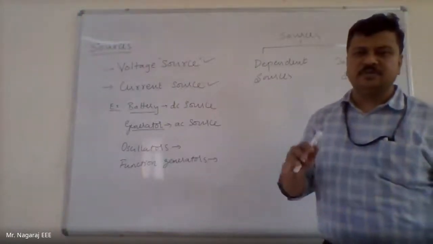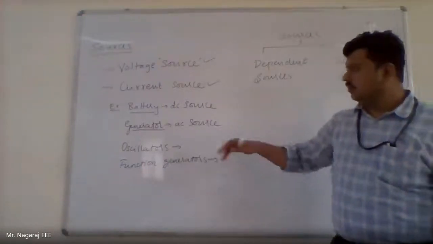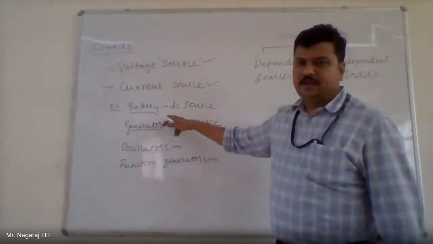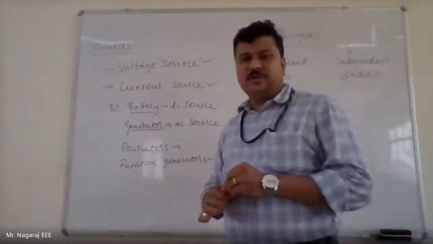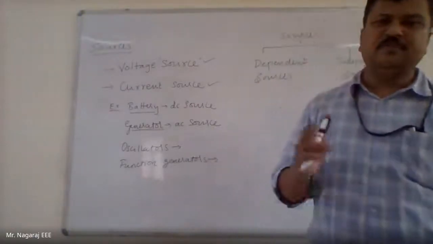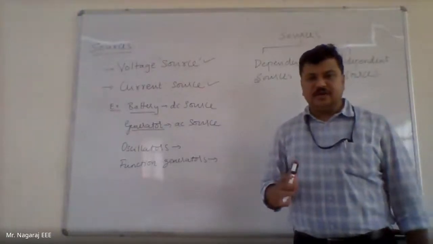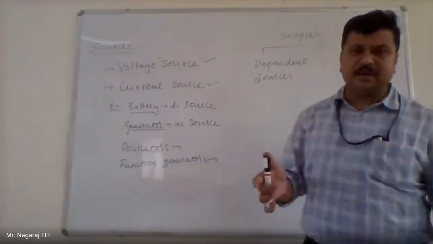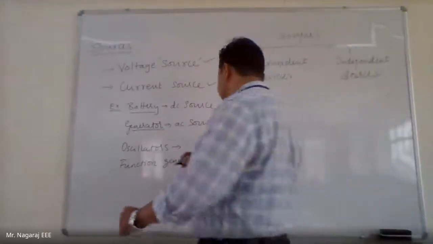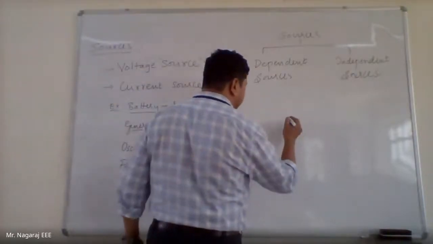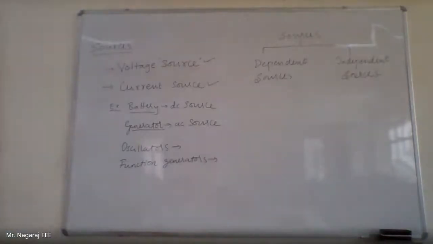But we are not talking about these kinds of dependencies here. Here, dependent sources means the value of the source is depending upon the quantity across any other element in the same circuit. Now, suppose I have so many elements in the circuit. First, we will see the independent source. Then we will come to the dependent source.